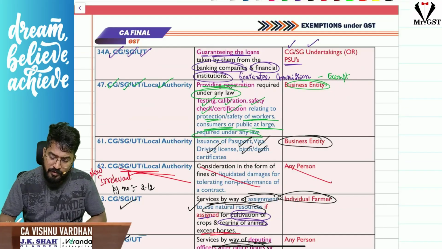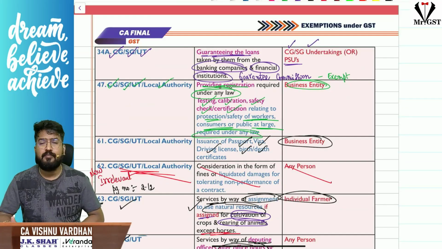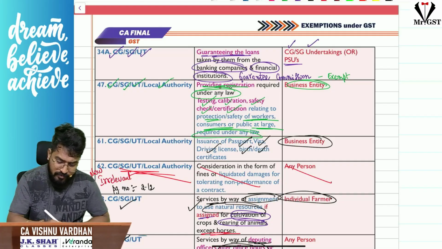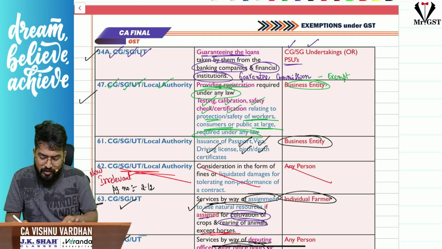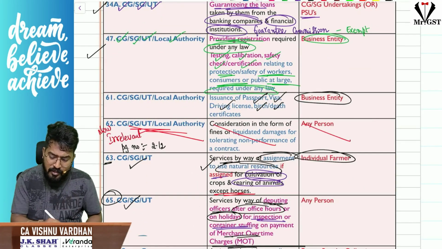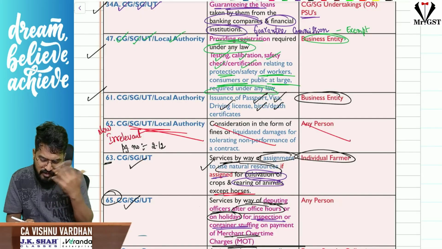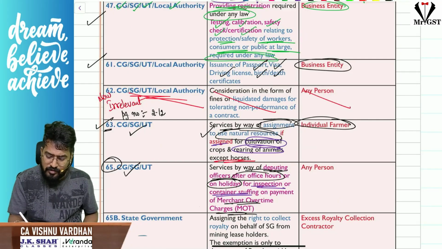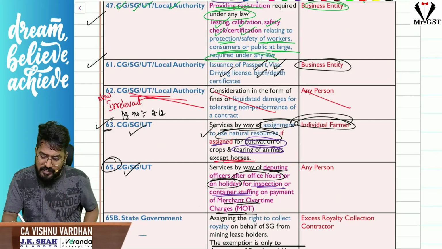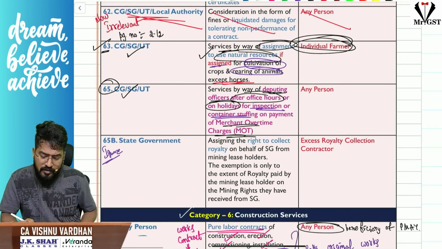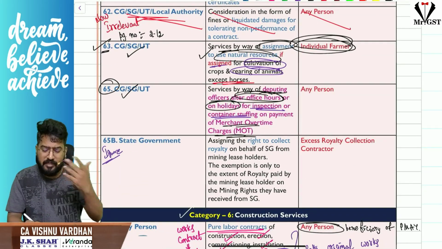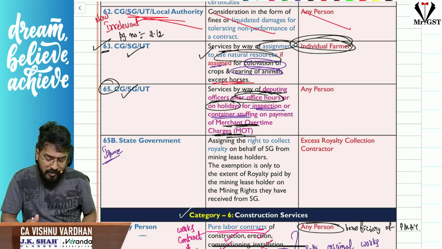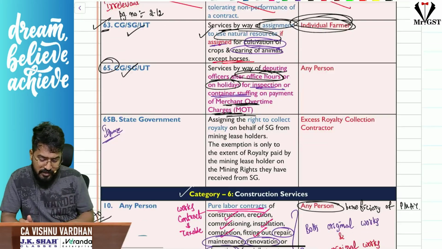Next, government giving guarantee to the banks or financial institutions for the loans taken by their public sector undertakings, all that is exempt. Next, this one is normal: providing registration or testing, calibration, safety check, exempt under GST. Issuing passport, visa, driving license, birth or death certificates to business entities is exempt under GST. Next, sir, assigning natural resources to individual farmers is exempt under GST. Next, sir, appointing the officers after working hours and collecting merchant overtime charges for loading and unloading after office hours or even during holidays, charged by the government, is exempt under GST.